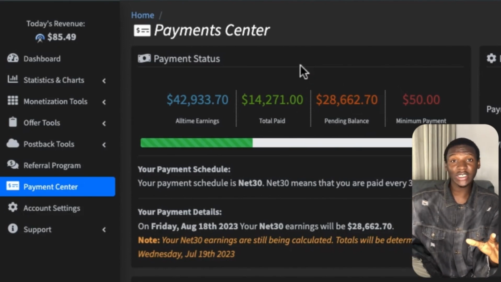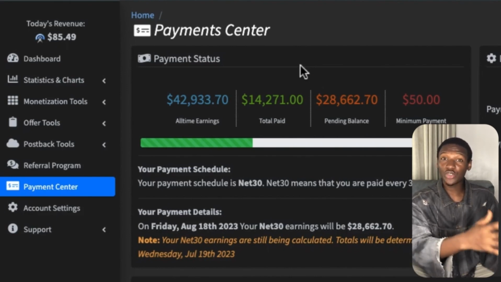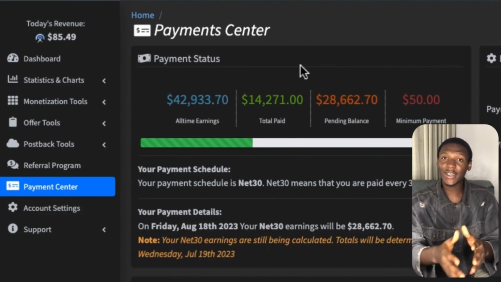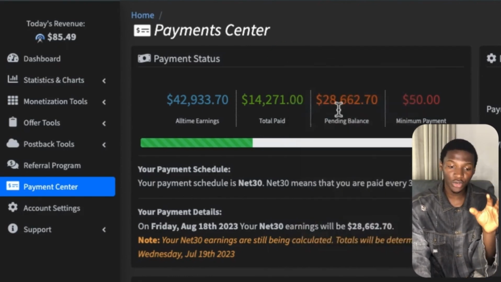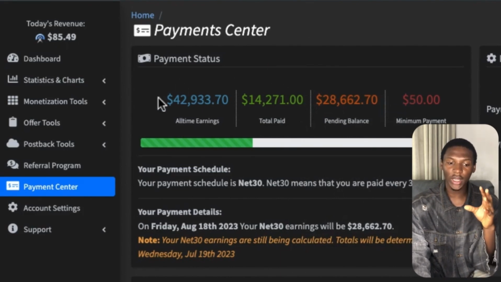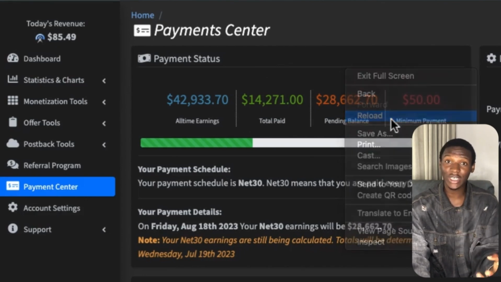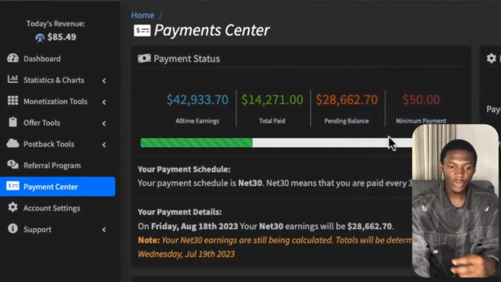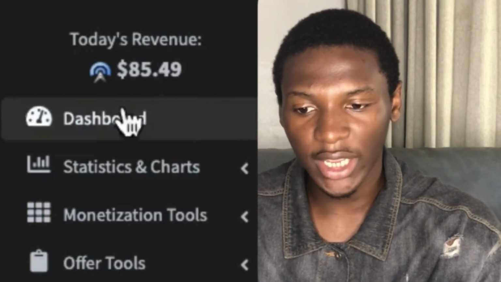Because other YouTubers are going to just show you a bunch of screenshots, guys, because I know what I'm doing, and I've been doing this for very long. I know exactly what works and what doesn't work, right? So I'm going to click on this, come over to where it says reload, and reload the screen. And once this is done reloading, guys, you're going to see that it still says all-time earnings over here, 42,000. I'm going to go ahead and reload this a second time, right? You can see it still says 42,000 right here, guys. So you can see today's revenue, I have made over $85.